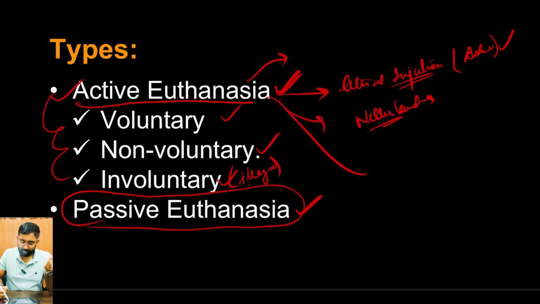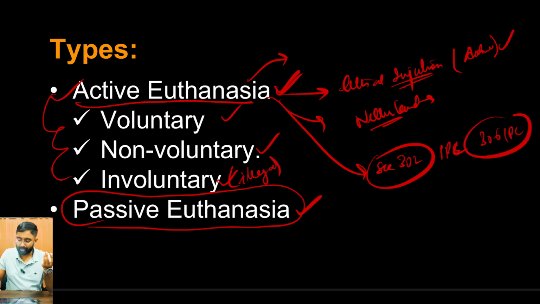However, in India's case, active euthanasia is considered murder and can be charged under Section 302 of IPC, and also under Section 306 of IPC as abetment to suicide. So in India, active euthanasia is not practiced, but passive euthanasia is allowed, but on certain conditions.